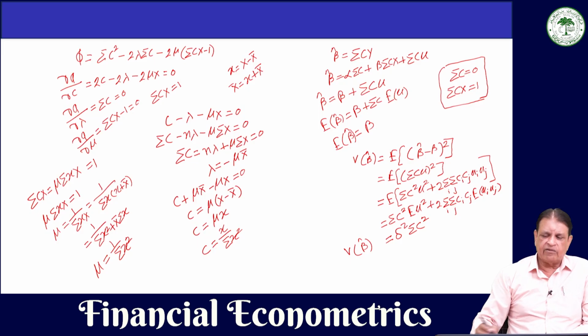It is linear by definition. Unbiasedness we have proved, and we found that the value of C which minimizes the variance of this beta hat is the same as the value of W. Hence, beta hat has minimum variance. This proves that the least square estimator beta hat is the best linear unbiased estimator.